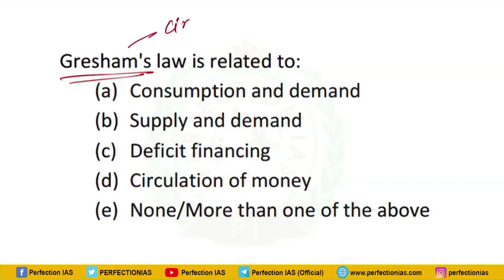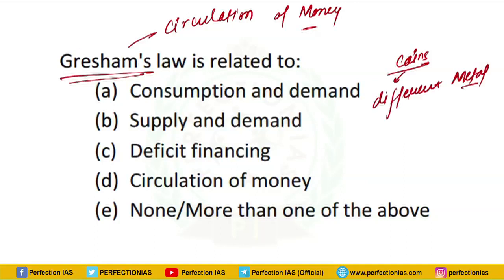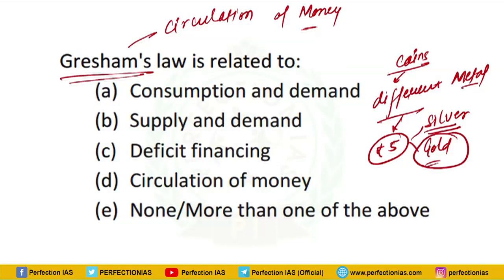So actually this law is related to circulation of money. Grisham's law says that suppose there are coins of different metal. Now if coins of different metal will have same coin value, that means suppose a 5 rupee coin is of silver, again hypothetical example, silver and gold. So what people are going to do, people are going to use this as coin, and the gold coin will now be either it will be stored or it will be exported. Why so? Because gold is expensive than silver. So this is Grisham's law.